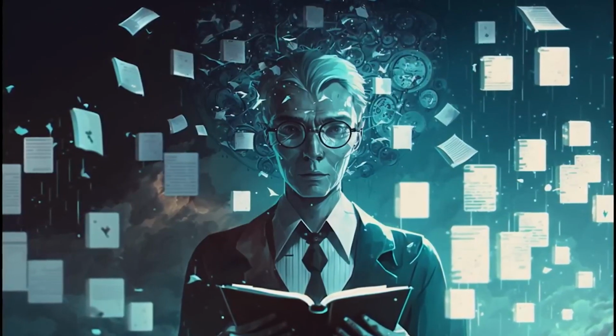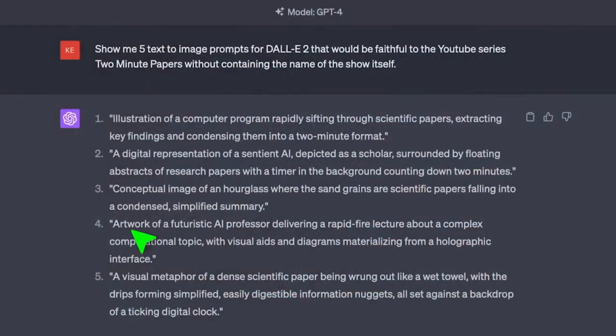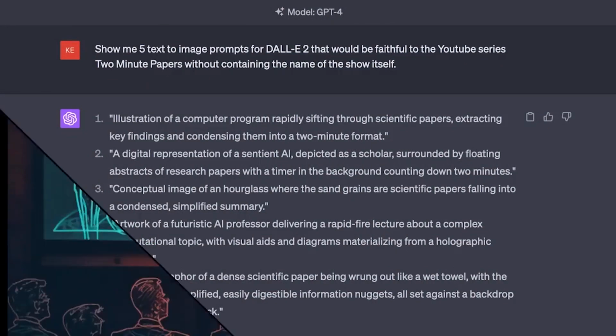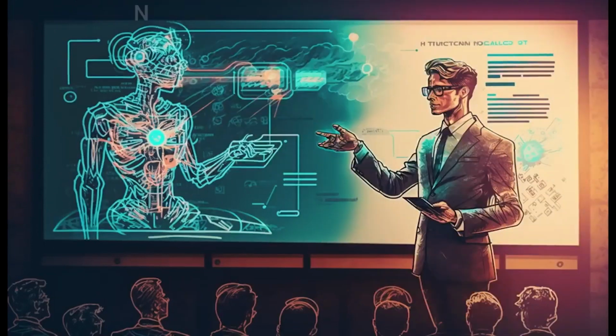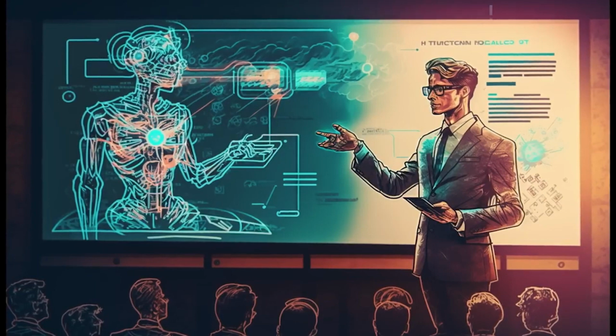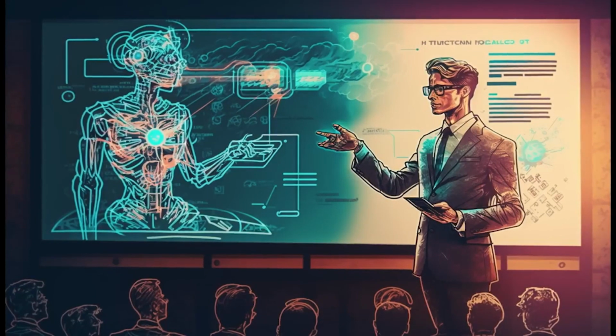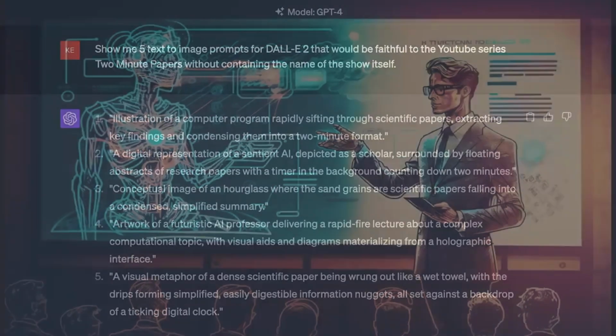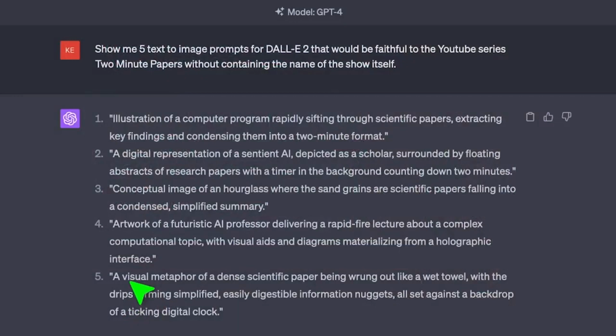Get this. Now, a visual metaphor of a dense scientific paper being wrung out like a wet towel, with the drips forming simplified, easily digestible information nuggets. Wow, and it still delivers. And if we so desire, we can ask for 10,000 variants of these concepts, and it will do exactly that, and very, very quickly. So just imagine how powerful this concept of having large language models be able to create images would be.